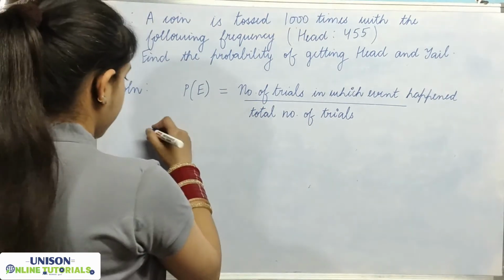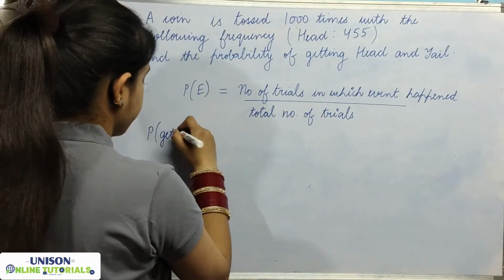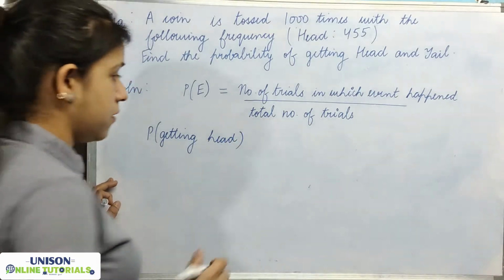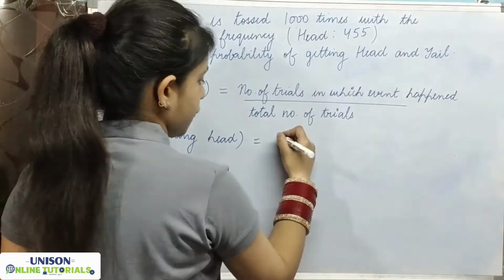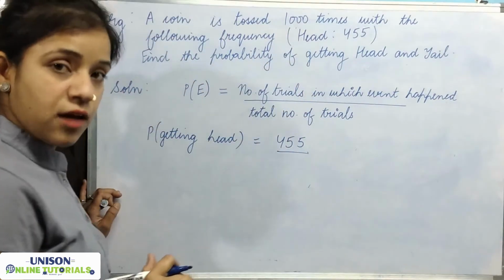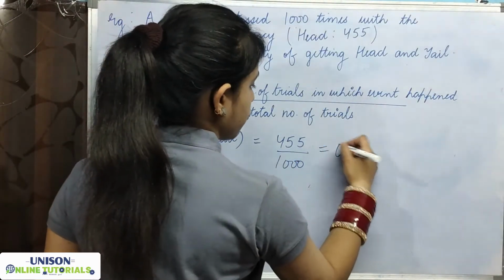First we find the probability of getting head. Head comes 455 times and the total number of trials is 1000. So 455 by 1000, which is equal to